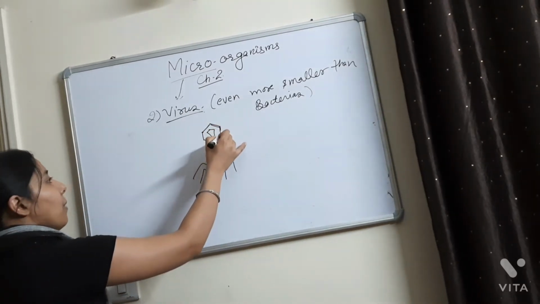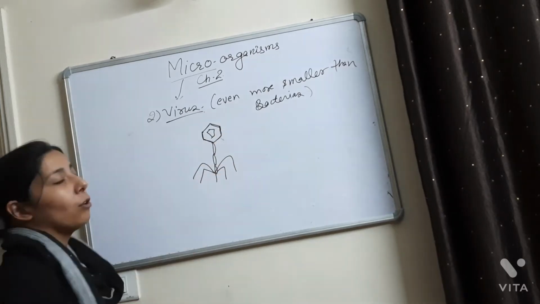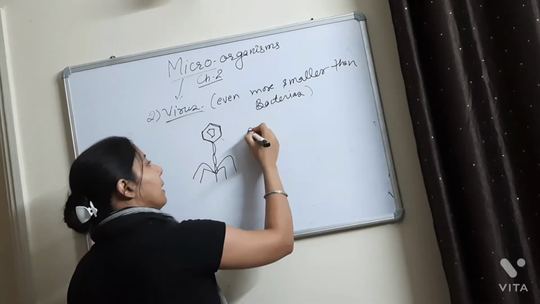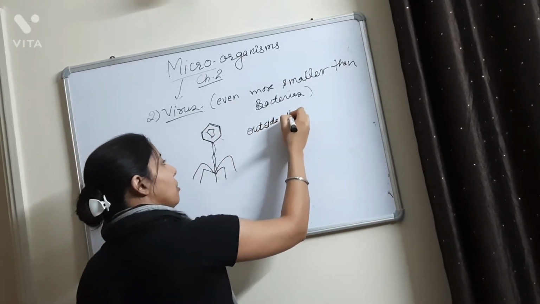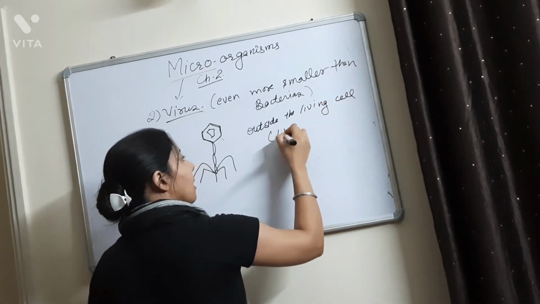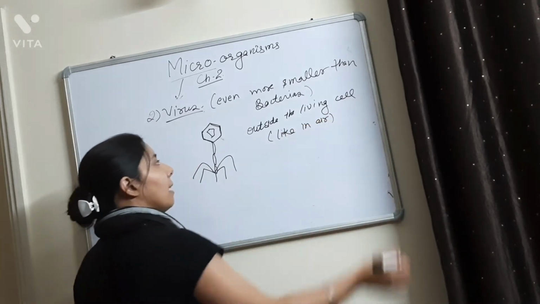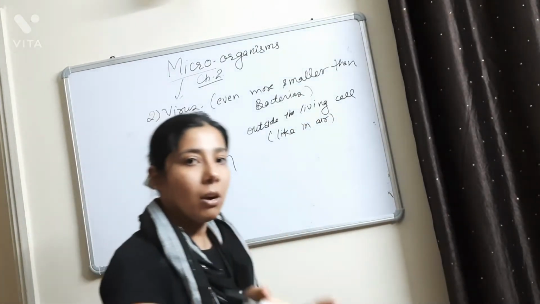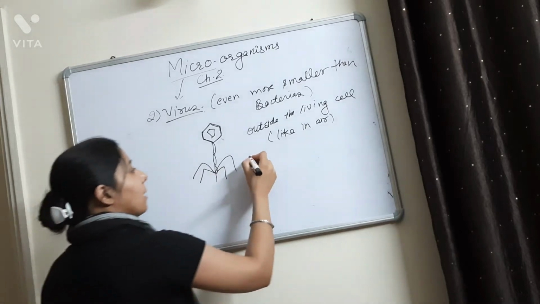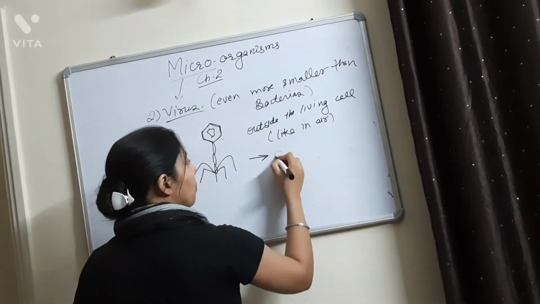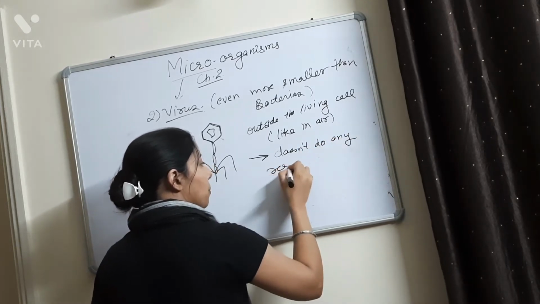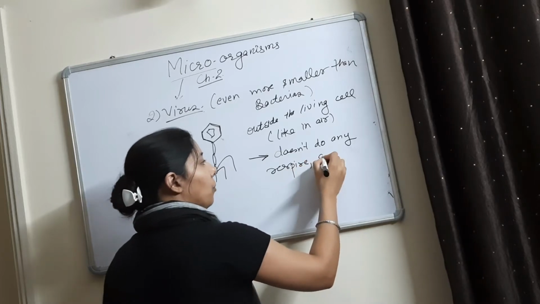And this virus is actually a little complicated microorganism. Why is it complicated? Suppose this virus is outside any living cell, like it is present in the air. It is not inside the human body or inside a living cell. Then this virus does not do any respiration process, any kind of growing process.